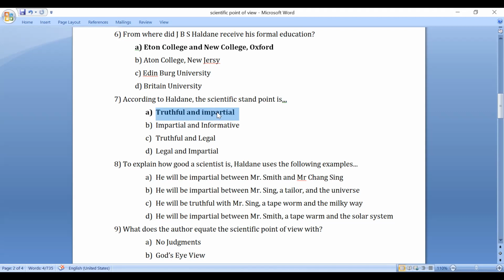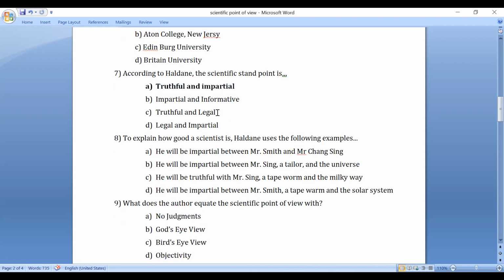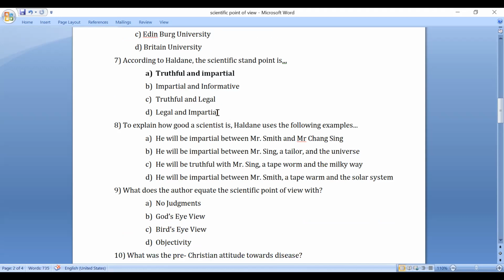Next question, to explain how a good scientist is, Haldane uses the following examples. What examples does he use?